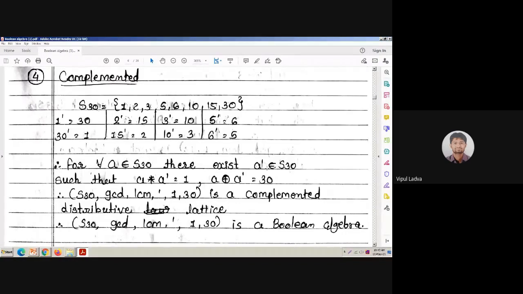As I said, I cannot set such a lengthy question in the final examination, so you don't need to worry that much about the entire solution. But you must be clear with the definitions and the concepts. I will be setting MCQ questions based on this. I may ask, list out all the elements of S30.